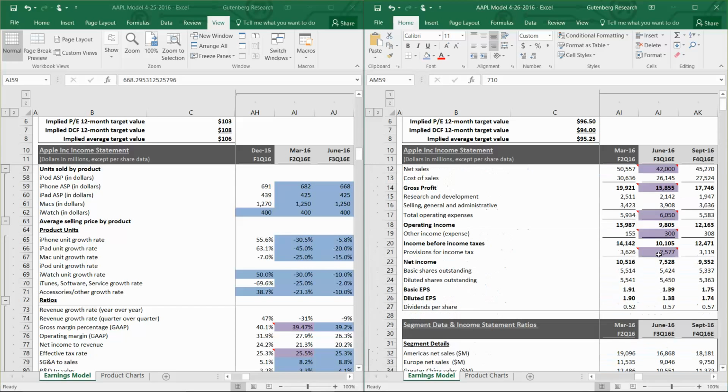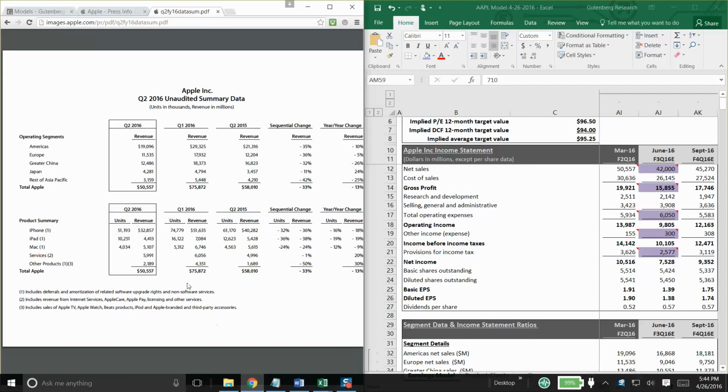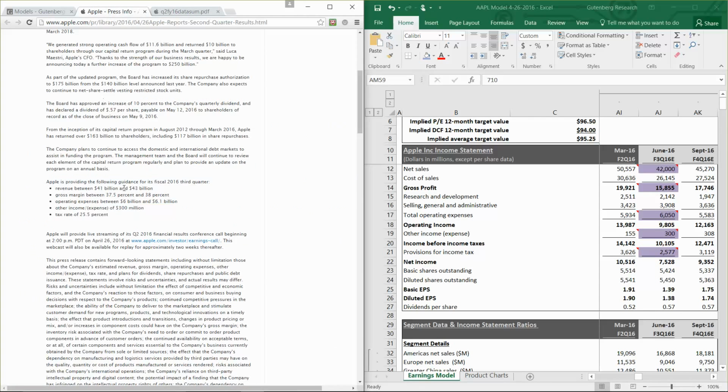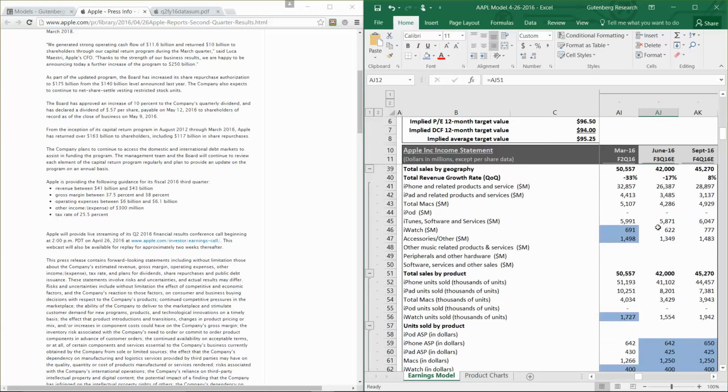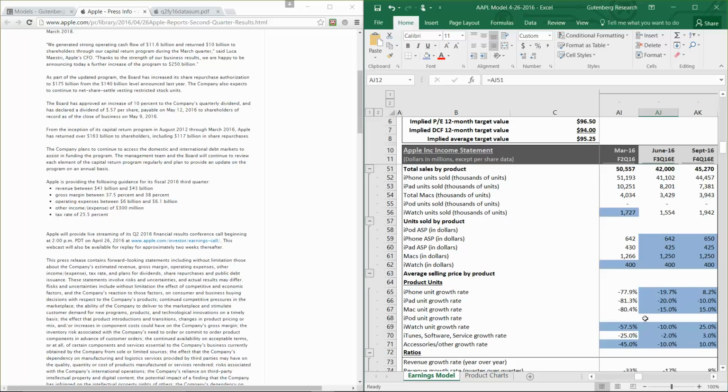Okay, so next let's take a look at the guidance that management gave us tonight. Let's see here. It's right here. So they're expecting revenue between 41 and 43 billion, which is well below what the street was expecting for the fiscal third quarter. So the street was looking for 47.4 billion. So to get back to that 42, which is the midpoint of the guidance that management gave us, we had to change our growth rate for the iPhone.